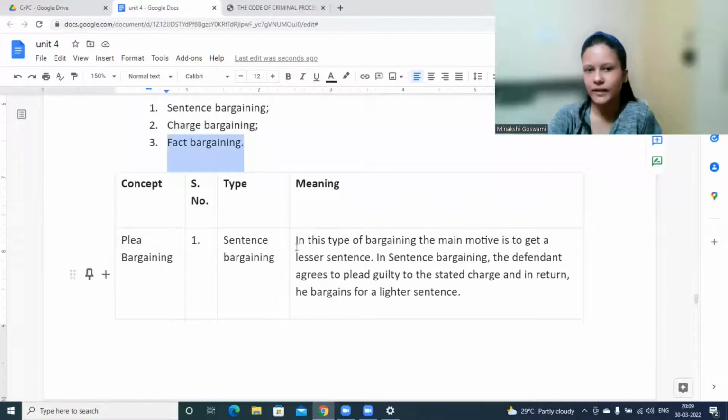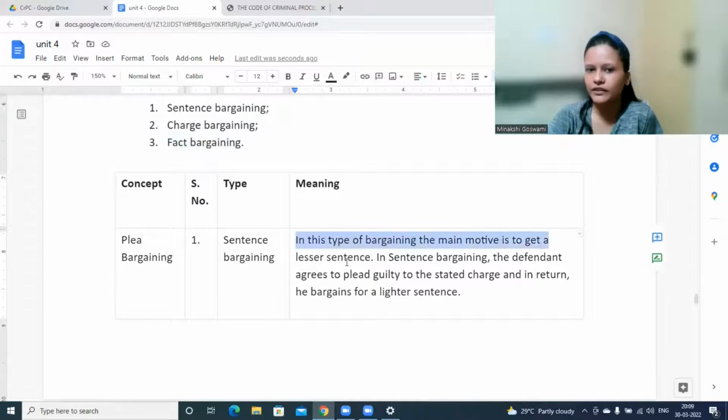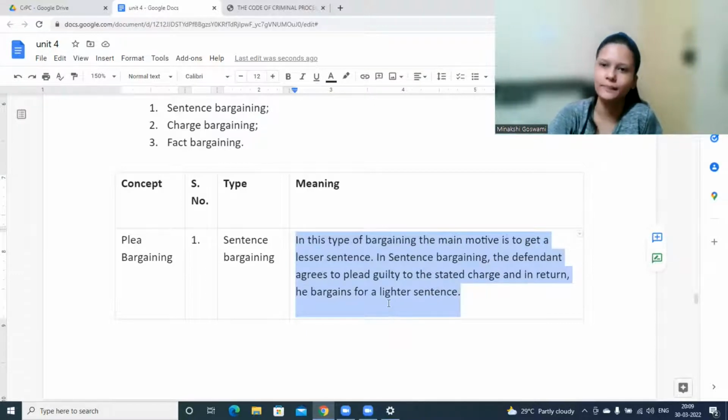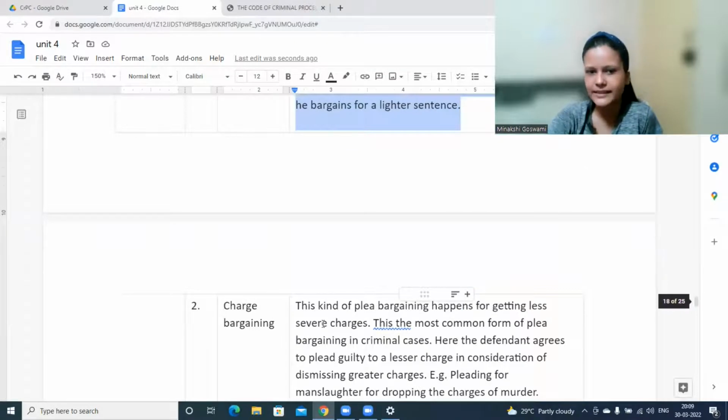Sentence bargaining. In this type of bargaining, the main motive is to get a lesser sentence. If it was 7 years of imprisonment, maybe the person wants to get 5 years, 2 years, 1 year, like that. In sentence bargaining, the defendant agrees to plead guilty to the stated charge, and in return, he bargains for a lighter sentence. If the maximum punishment was 7 years, give me lesser punishment. That is nothing but sentence bargaining.